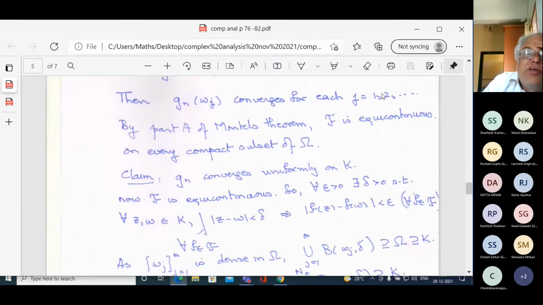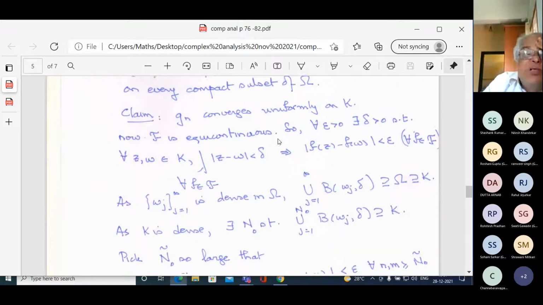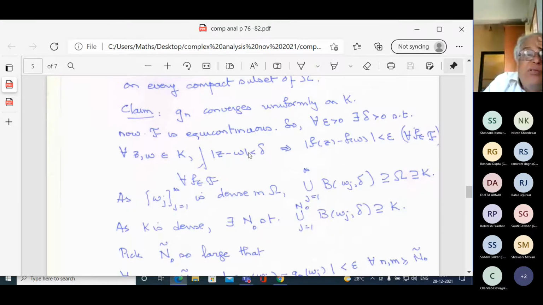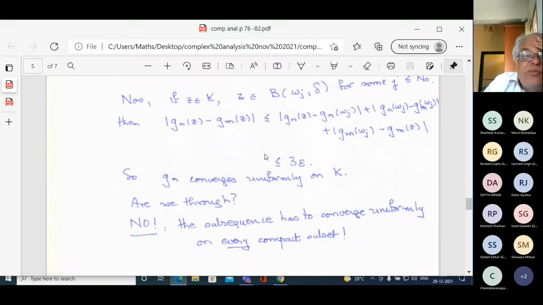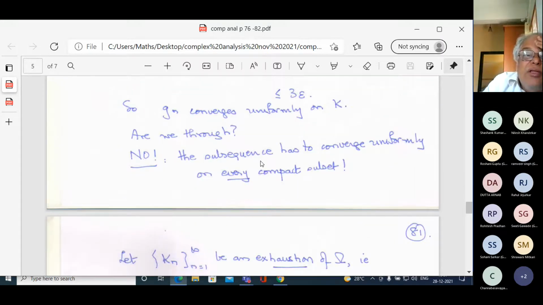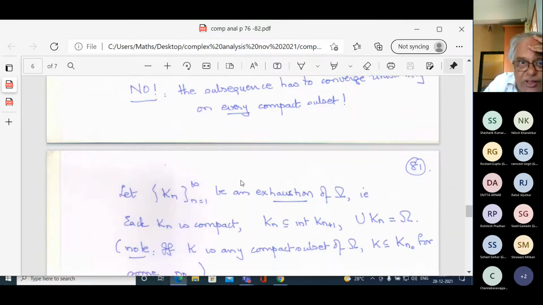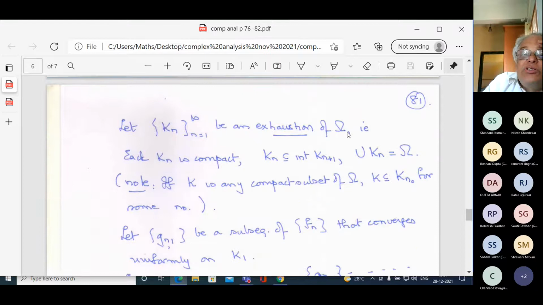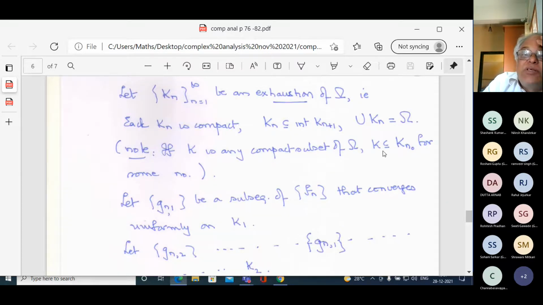Then this converges for each j, and f is equicontinuous on every subset of omega, and therefore the gn converge uniformly on K, and this follows from your 3 epsilon argument. But then you also want to say that it converges uniformly on every compact subset, and therefore you have an exhaustion. If K is any compact subset, K is contained in K_n0 for some n0.